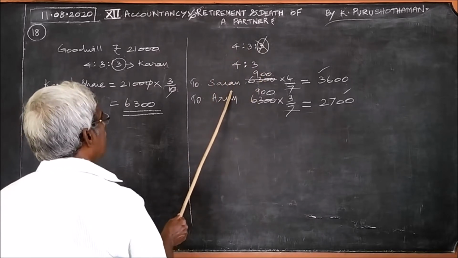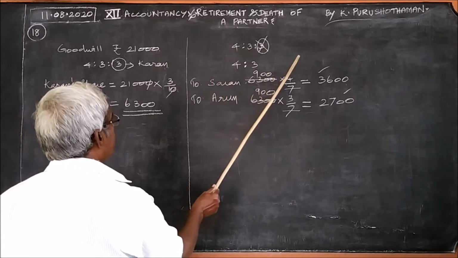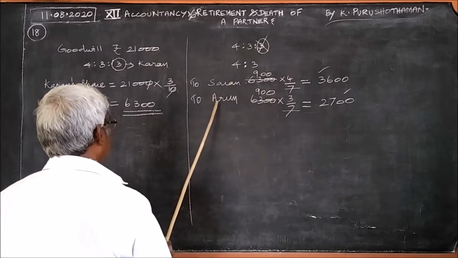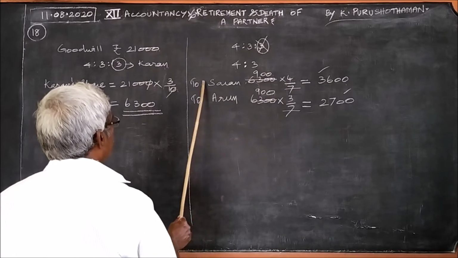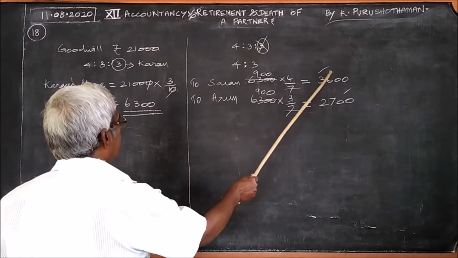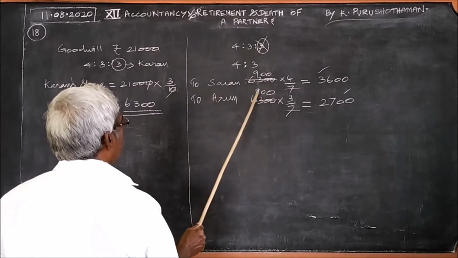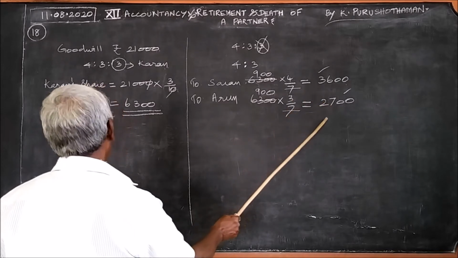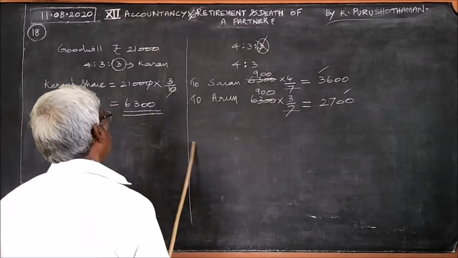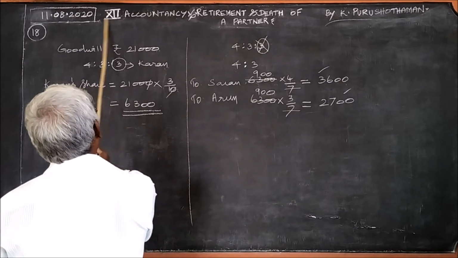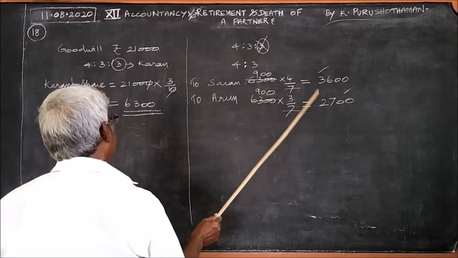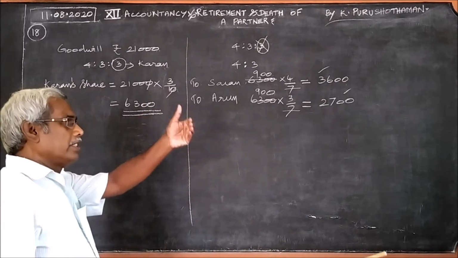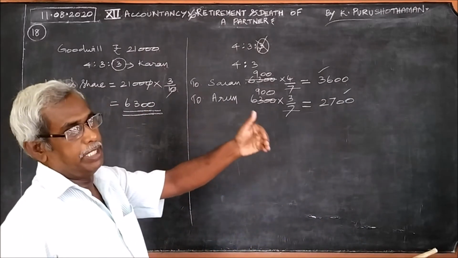Therefore, for Saran it is 6,300 into 4 by 7, to Arun 6,300 into 3 by 7. If you simplify, you will get 3,600 for Saran and 2,700 for Arun. This is how the goodwill should be divided and shown. How this amount should be shown in the capital account, we will see when we prepare the capital account.